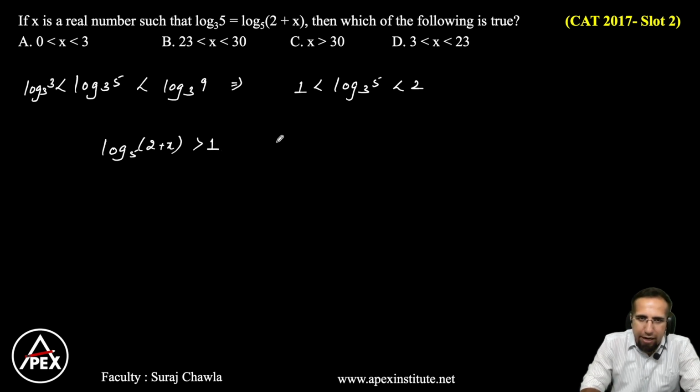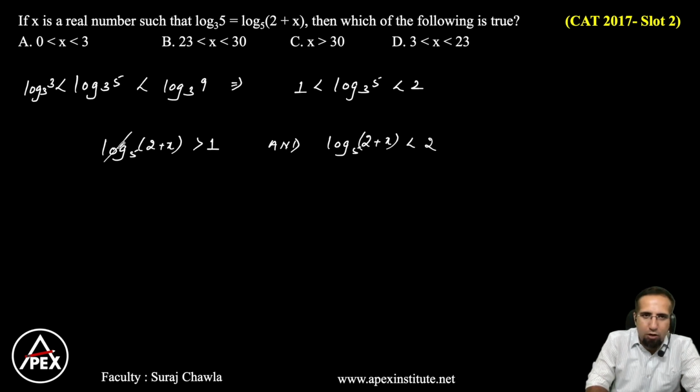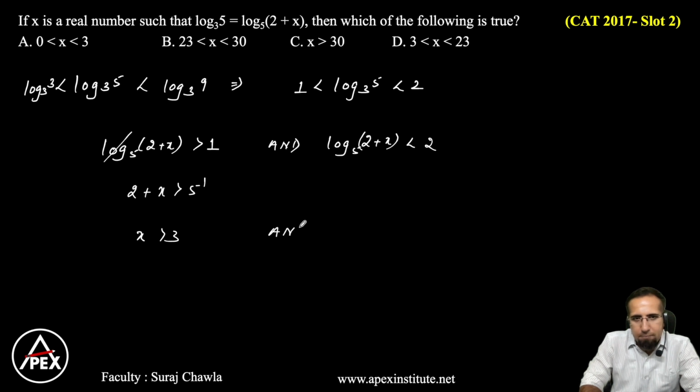Clear? And same, log of 2 plus x base 5 is less than... So to eliminate the log, 2 plus x is greater than 5 to the power 1, or x is greater than 3. And